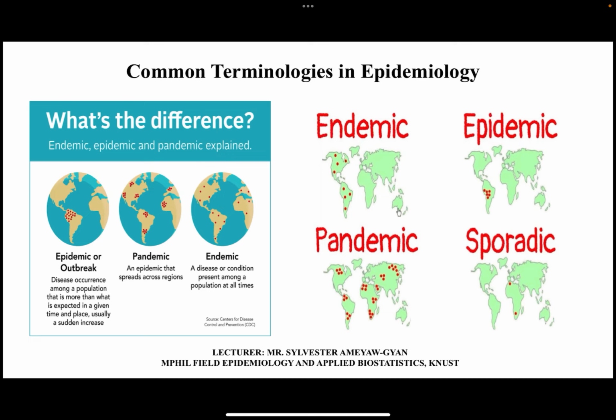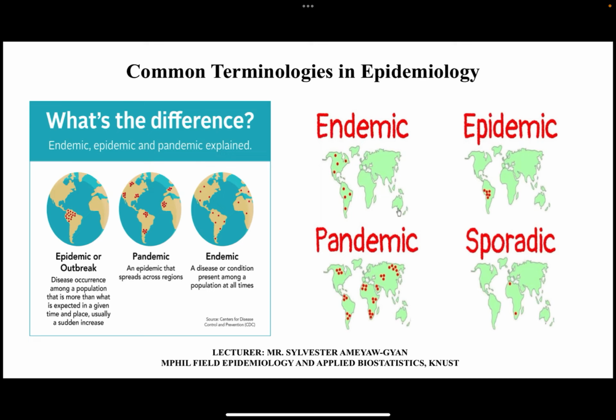An outbreak is more like a localized increase in cases, usually limited to a small area or a group or sometimes an institution. An example can be food poisoning among guests at a wedding. You can't call it an epidemic. Still you are going to get an increase in the number of occurrences, but that one is not an epidemic because it's limited to a group of people. There is a localized increase in the numbers. In such a situation, call it an outbreak.